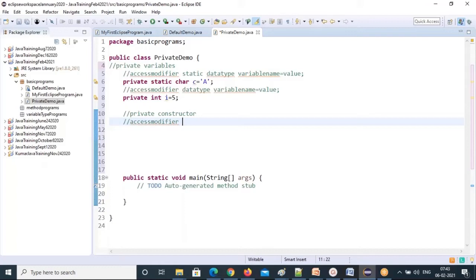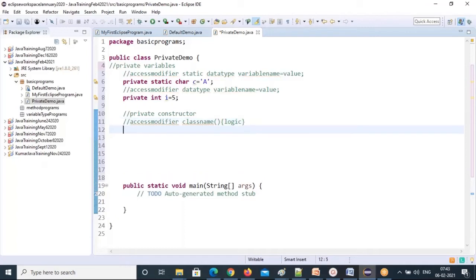Why do you need to use access modifiers? Because it decides the scope, where to use, where not to use. That's why access modifier is a very, very important topic. Access modifier and class name. So class name and constructor name are the same. Remember that one more time. How to write the constructor name? Whatever the class name is, that's the constructor name. Then you will get a parenthesis here for the constructor. Then curly braces, where you can write the logic. So this is the structure of a constructor, the default constructor.